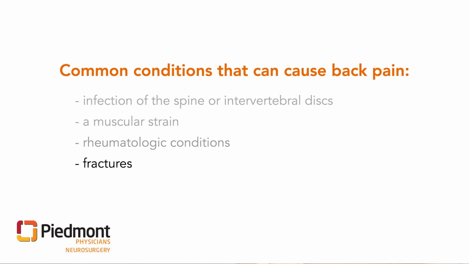An infection of the spine is very painful. It often is accompanied by fever, malaise, and chills. This patient is often immunocompromised, such as having diabetes or cancer. Fortunately, most patients do not have a serious underlying condition. However, it is very important to rule out serious underlying pathology that could lead to permanent neurologic problems.